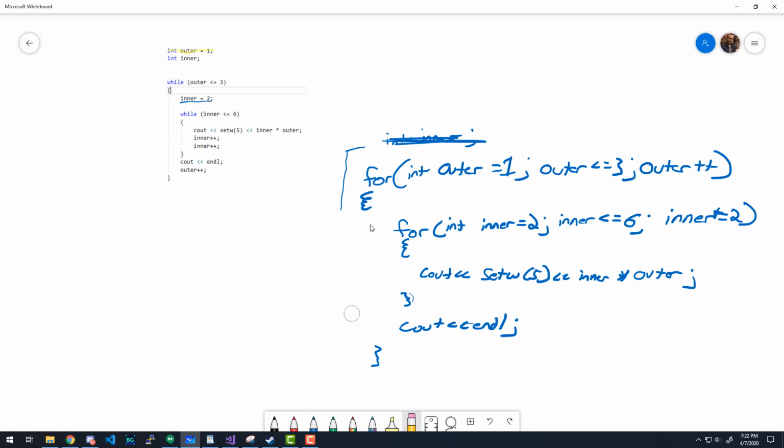Does that all make sense so far? We got to see how to translate a count control loop from a while to a for loop. Okay. All right. Well, that's actually all that I really wanted to cover today. So let me pause.